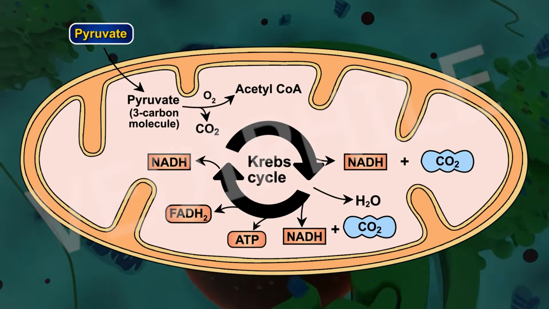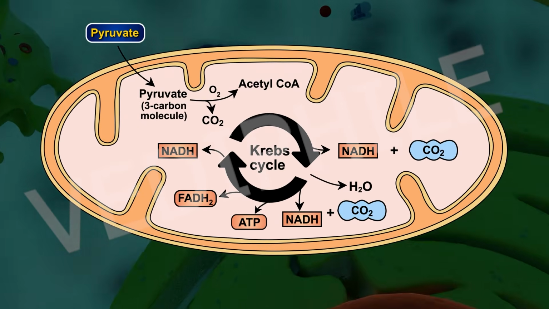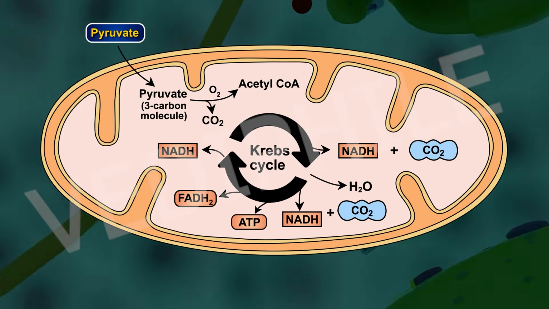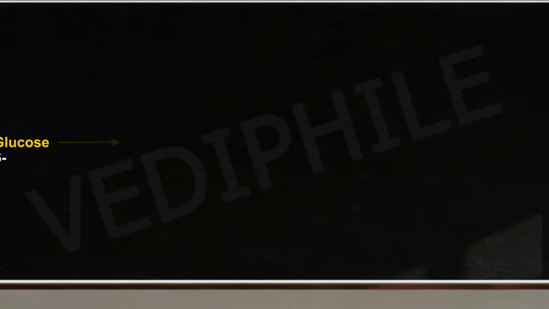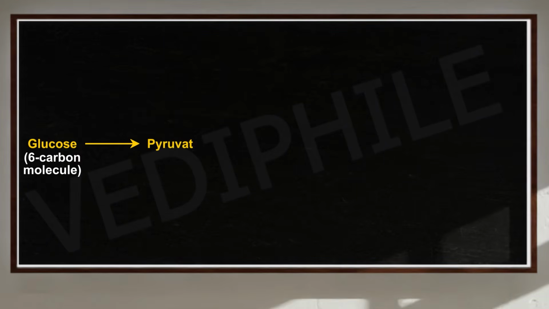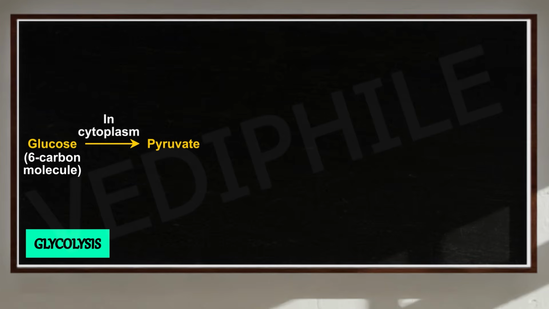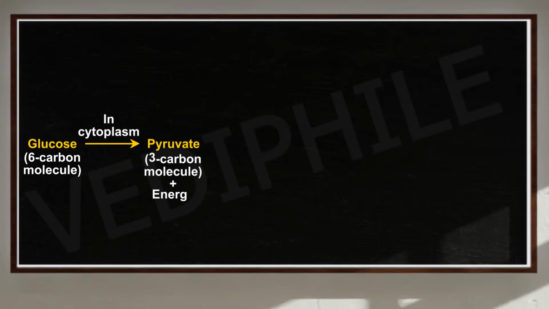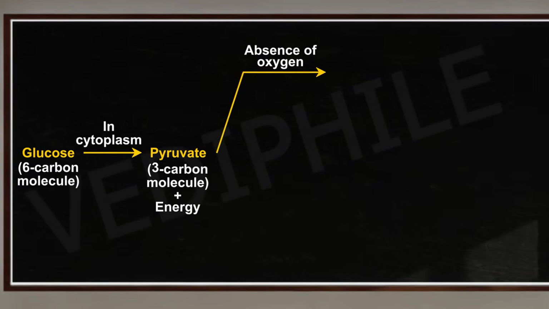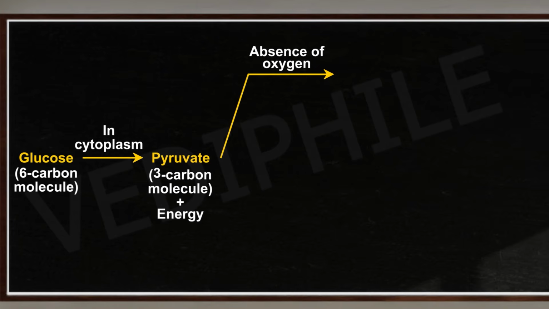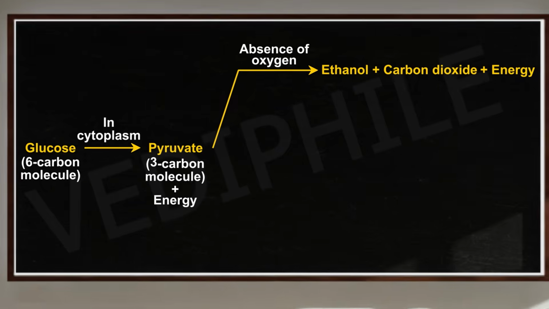So we can divide the breakdown of glucose by various pathways. Glucose is converted into pyruvate in the cytoplasm. The process is known as glycolysis, and pyruvate is a 3-carbon molecule. In the absence of oxygen, the pyruvate is converted into ethanol and carbon dioxide, and energy is released.